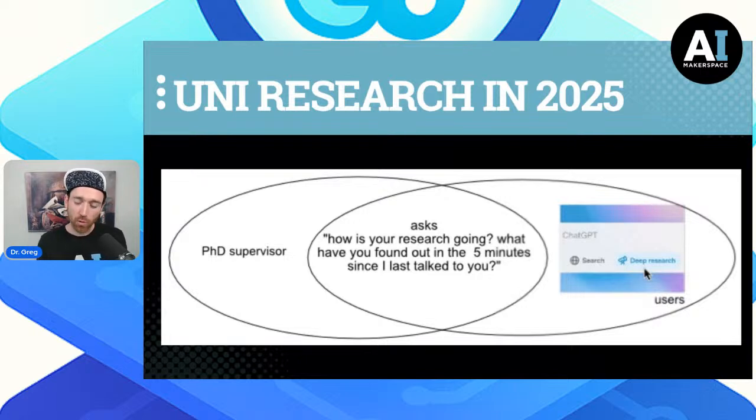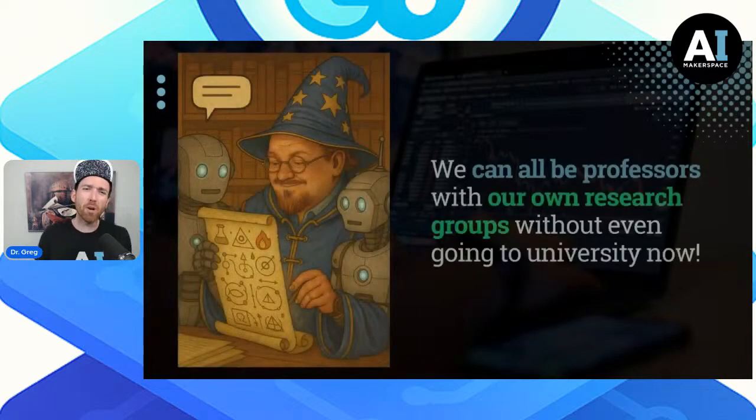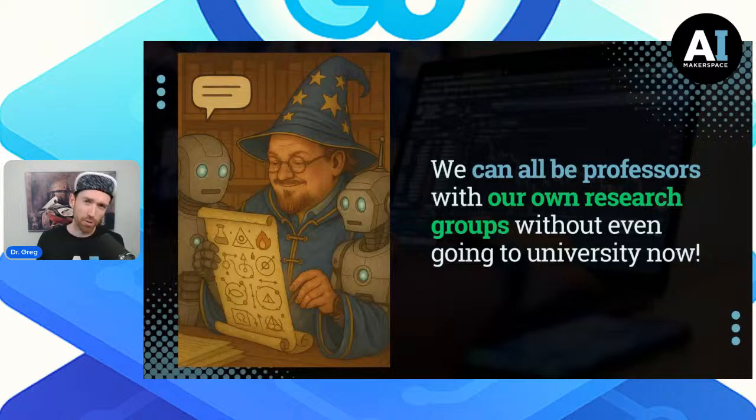And so we wanted to find out, is it true today? If the problem is university is not that useful, but maybe AI is, could we all become our own professors with our own research groups without even going to university now? Could we do this?